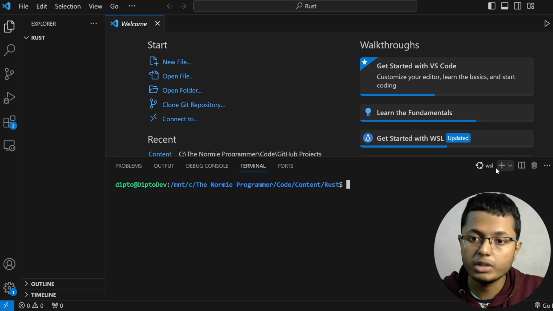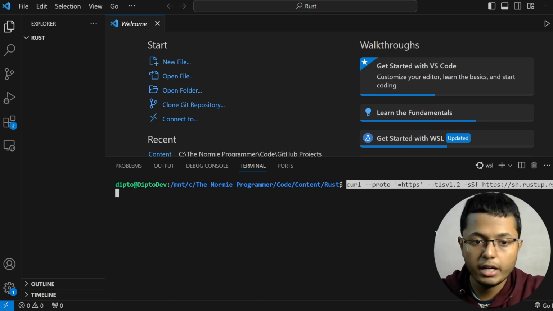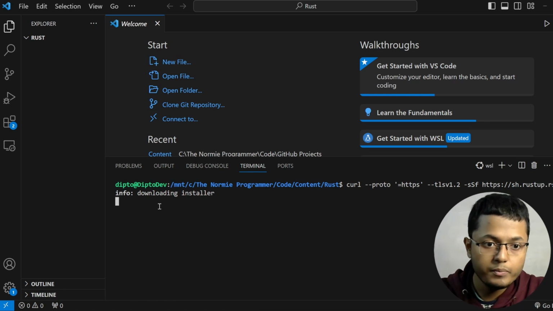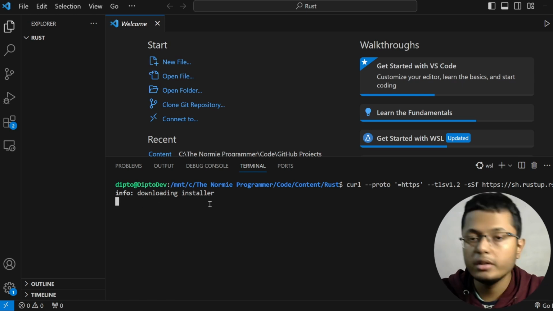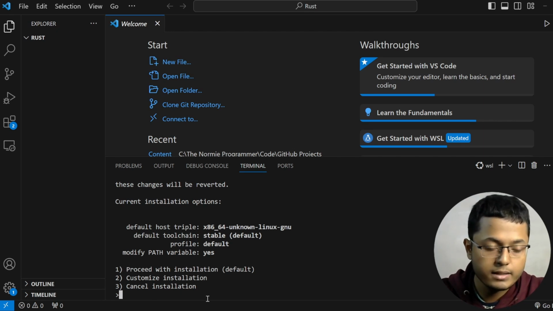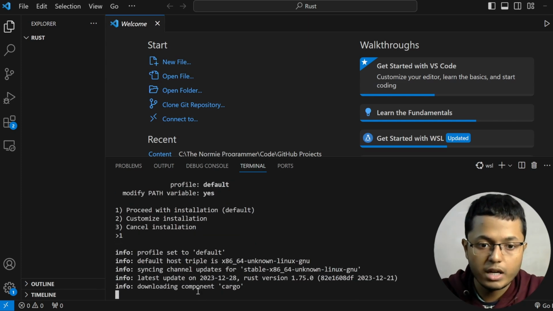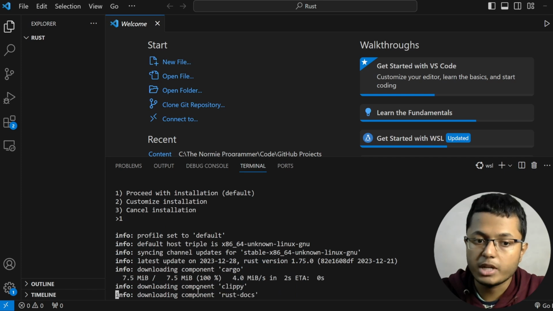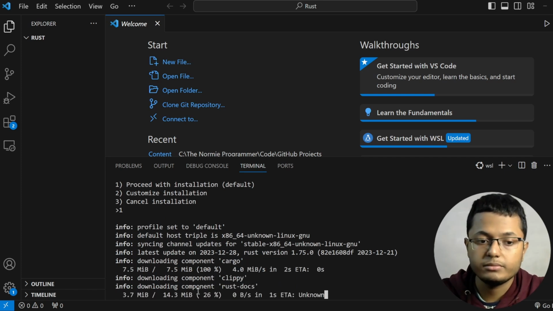So in my VS Code, I have WSL running in my terminal and I will simply paste the command that I have copied and I will press enter. And now it is saying that it is downloading the installer. It may take some time, so we have to wait. And yeah, now it is asking to proceed with the installation: default, customize or cancel. So I will press 1 because I want the default installation and it will start installing Rust. We have to wait for some time and then we will get started.